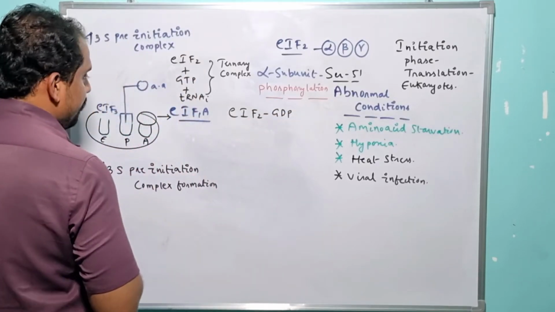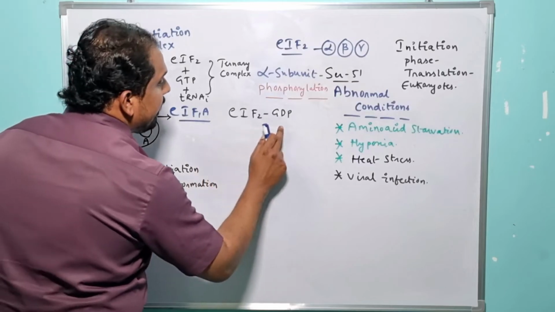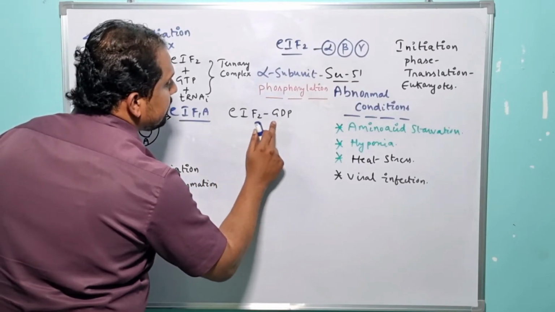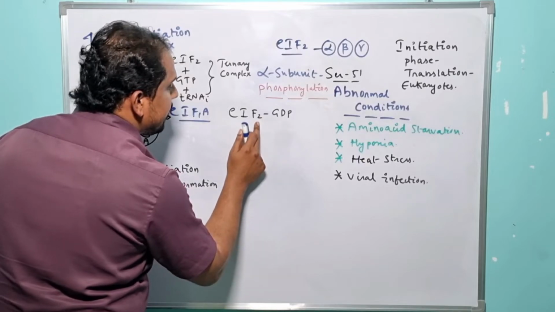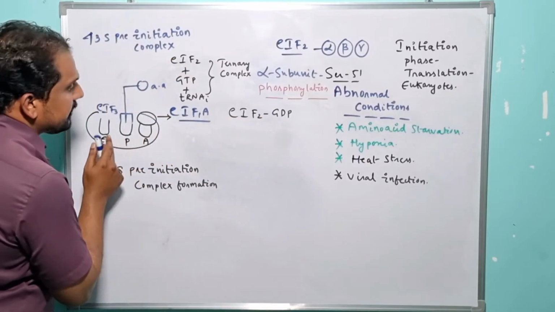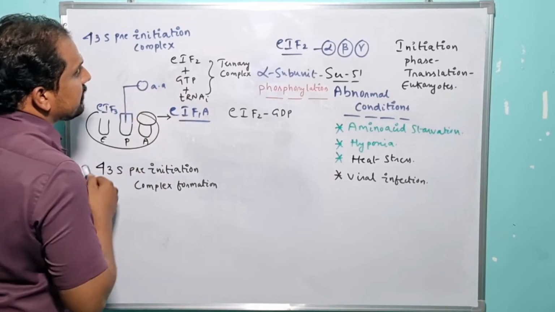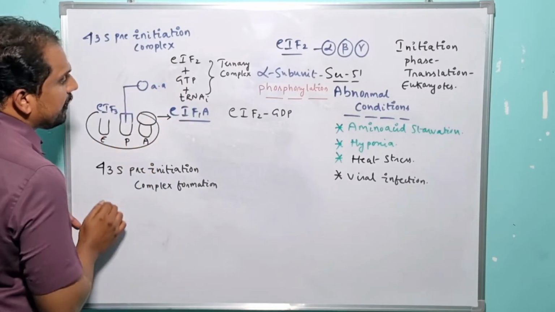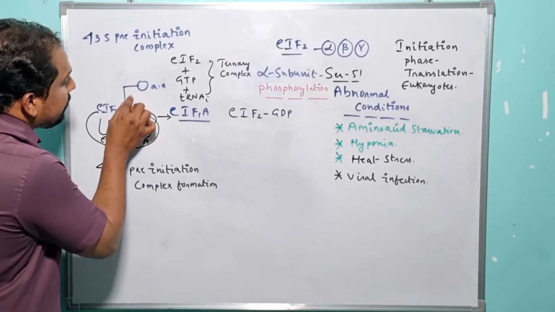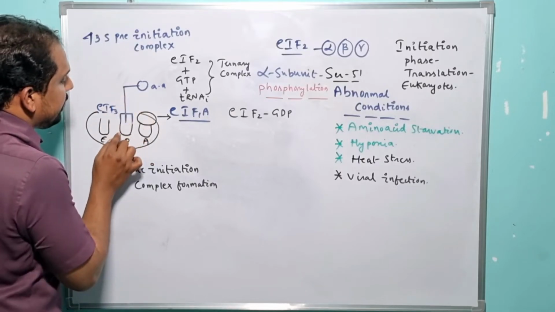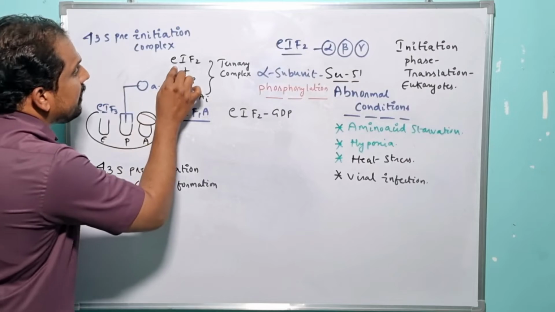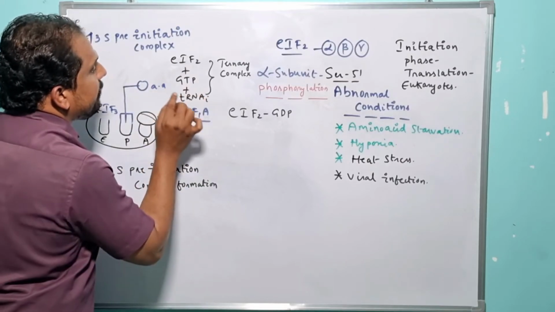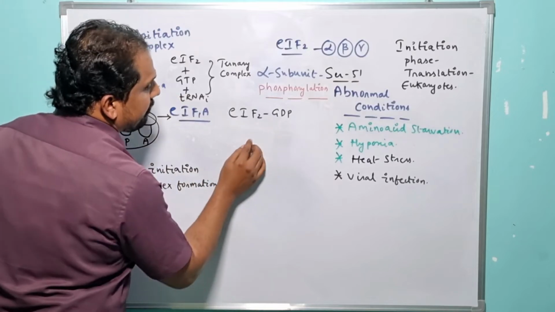Eukaryotic initiation factor 2 in association with GDP has lesser affinity. The eukaryotic initiation factor 2, which is in association with GDP, has lesser affinity to recruit to the P site of the ribosome. Eukaryotic initiation factor 2 in association with GTP has higher affinity to recruit to the P site of the ribosome. After the successful recruitment of the initiator tRNA to the P site of the ribosome, the eukaryotic initiation factor 2 won't remain in GTP conformation, it remains in GDP conformation.